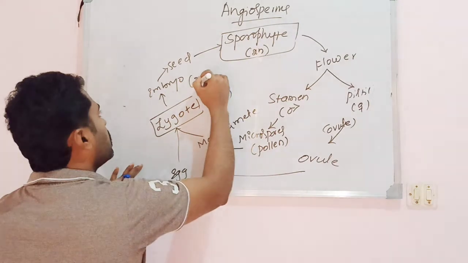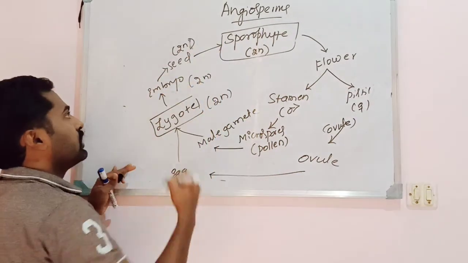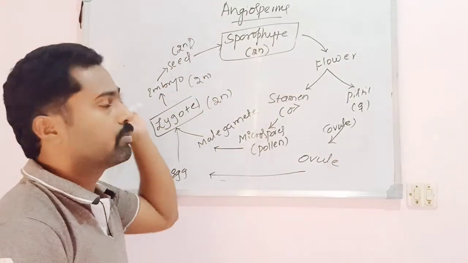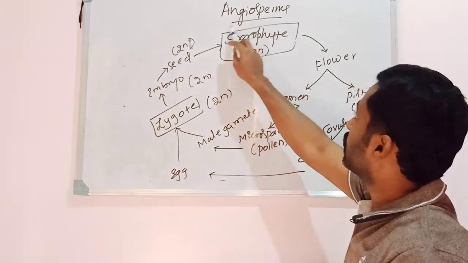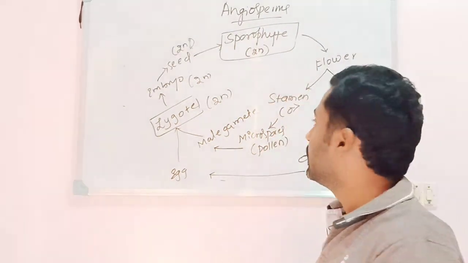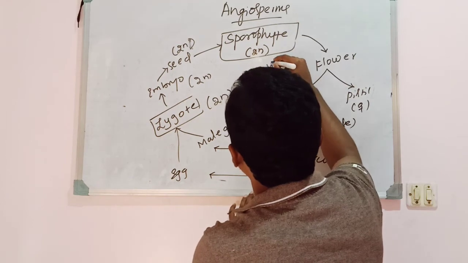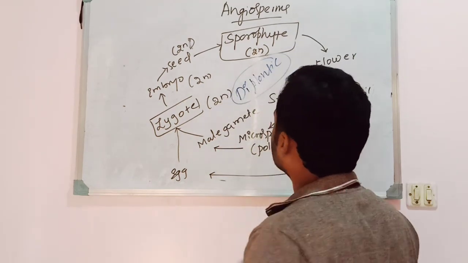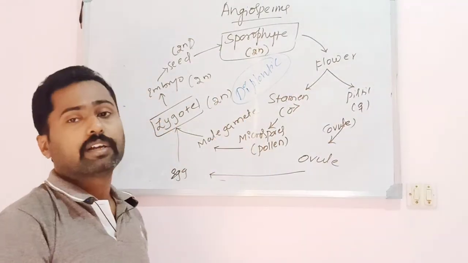That results in the formation of the embryo, and the embryo is found within the seed. The seed germinates and produces a diploid sporophytic plant body. Here also the diploid phase is the sporophyte, the dominant phase. Hence the life cycle in angiosperms is also called diplontic life cycle, because the dominant phase is the diploid one.